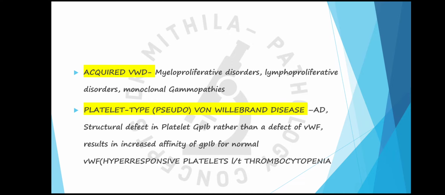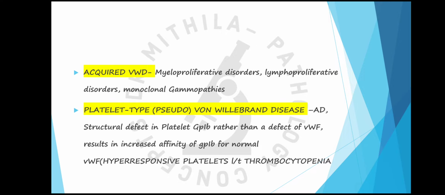This disease is similar to the 2B variant of von Willebrand disease, but here the problem is with the glycoprotein 1b, and again there is increased affinity between the two, which causes increased adhesion of the platelets and increased platelet aggregation leading to thrombocytopenia.